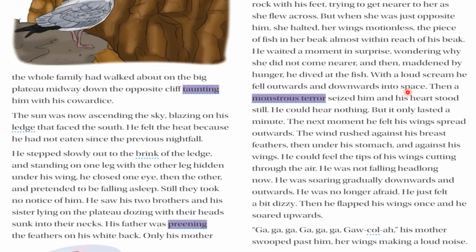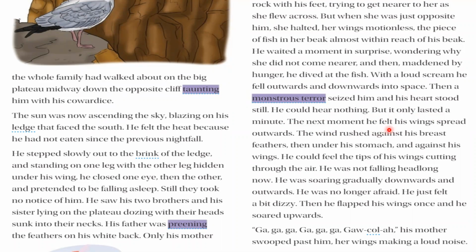Then monstrous terror seized him and his heart stood still. Then he became very afraid. He could hear nothing, but it only lasted a minute. That monstrous terror stayed only for a minute.